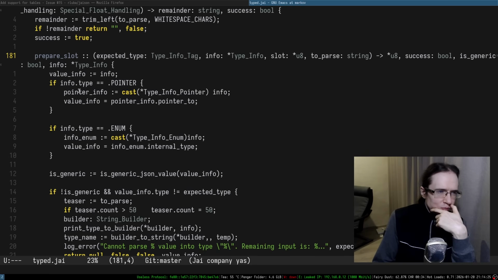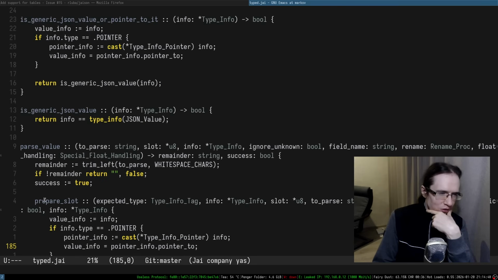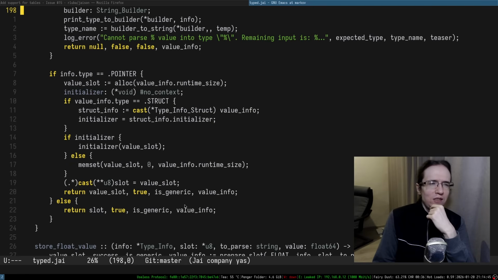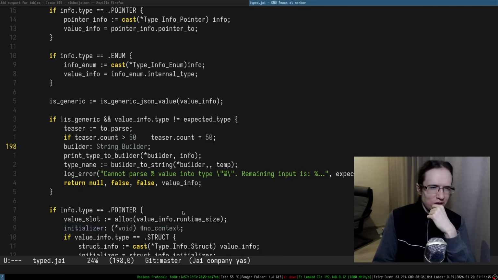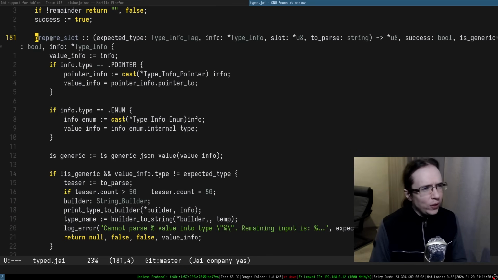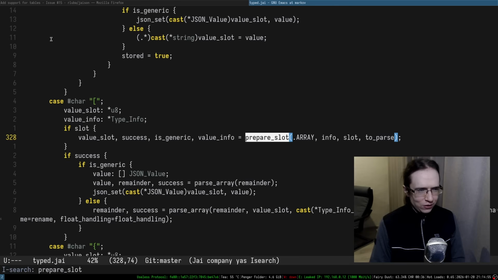So if info is a pointer, we convert it into a pointer and the value info. Okay. What kind of constraint is it? It's very abstract, like prepare. What does it even mean, prepare? That's different things for different types. It's kind of a weird function that is abstract and puts unnecessary constraints on the code. That's my opinion of this function, right?